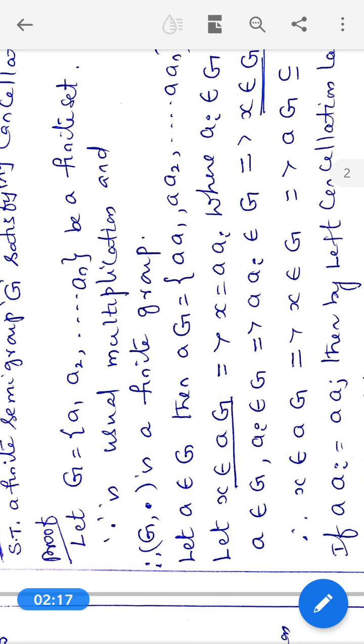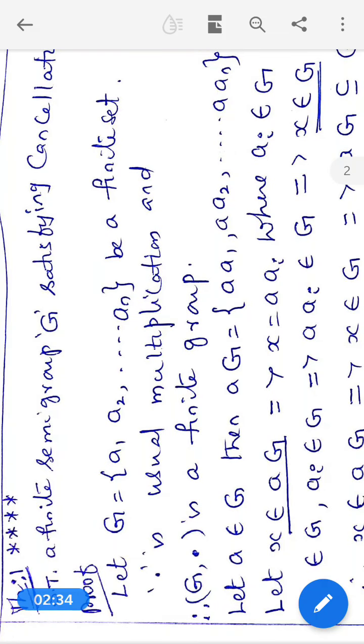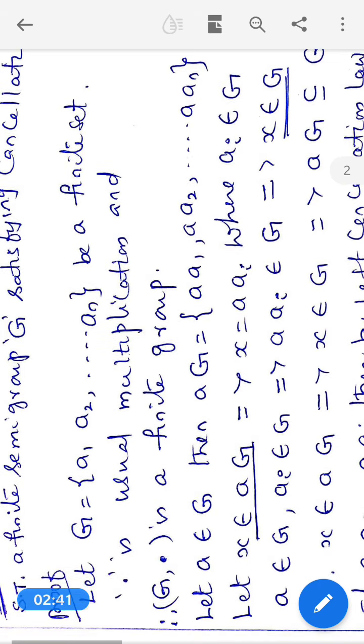And (G, dot) is a finite semi-group, because G is finite and a semi-group only needs to satisfy the associative property.